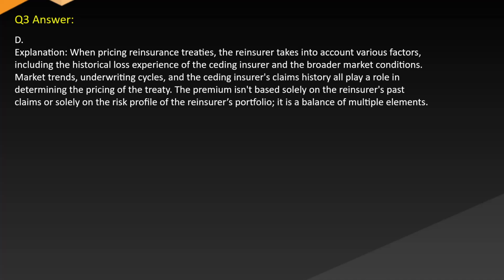Answer D. Explanation. When pricing reinsurance treaties, the reinsurer takes into account various factors, including the historical loss experience of the ceding insurer and the broader market conditions. Market trends, underwriting cycles, and the ceding insurer's claims history all play a role in determining the pricing of the treaty. The premium isn't based solely on the reinsurer's past claims or solely on the risk profile of the reinsurer's portfolio. It is a balance of multiple elements.